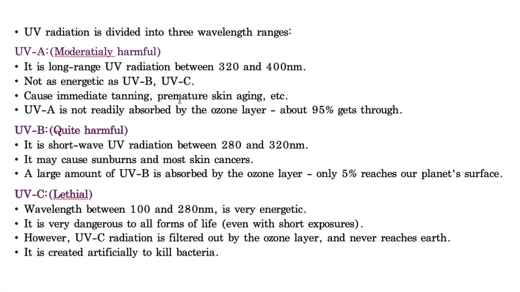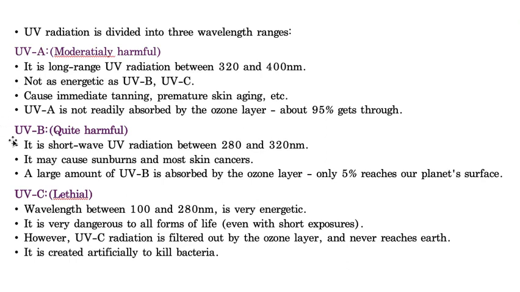Whereas it also causes premature skin aging. That means prolonged exposure to this particular UVA also causes aging. That means the skin loses its fitness or its actual tone due to the UVA radiations. Some amount of UVA obviously comes onto the Earth's surface, as I already told you, because our Earth is receiving the light ranging from 390. That means obviously some amount of UVA is going to be received by the Earth planet.